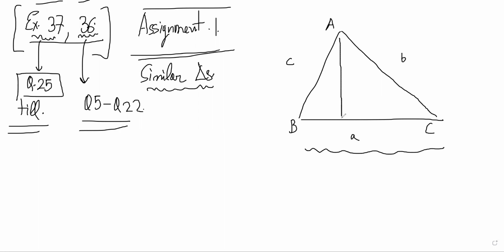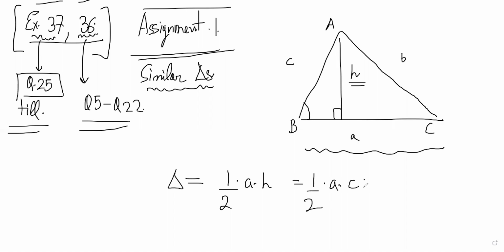Area of the triangle will be half into base into height, right? Yes. Half into a into h is the area, right? And h is what? h is c sine B, no? Yes. So you're getting half ac sine B, the two sides and the included angle, right?